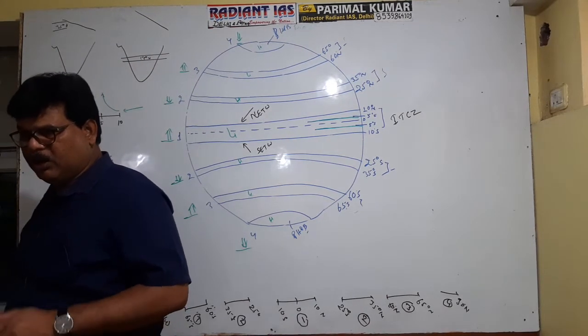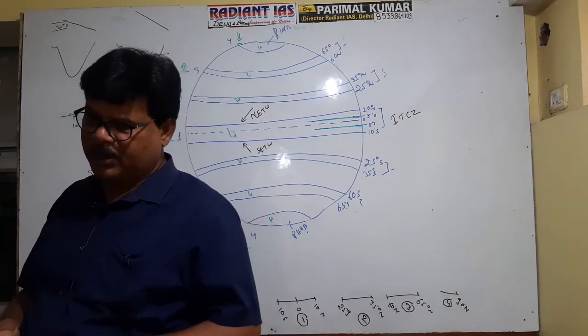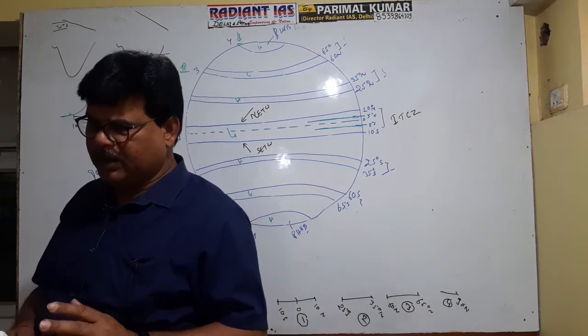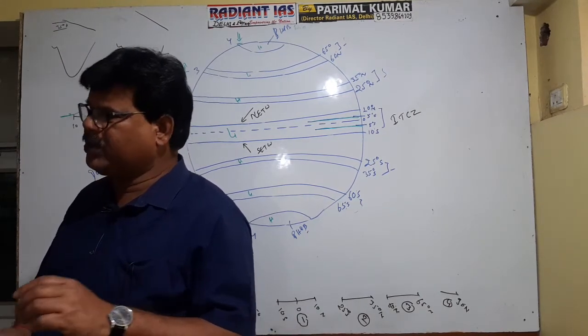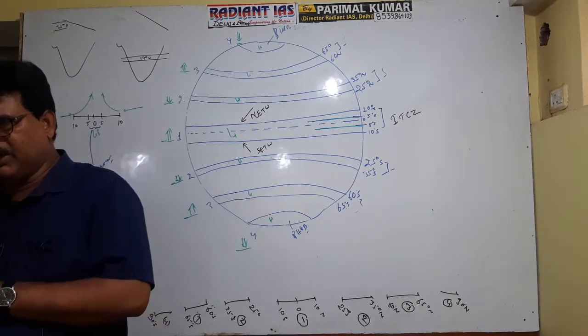Okay, so actually, during the pre-monsoonal season, that is between March, April and May, if there occurs intense snowfall in the Himalayan region, it is clear?